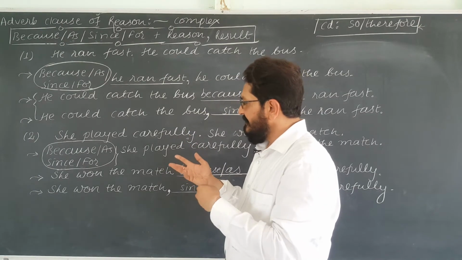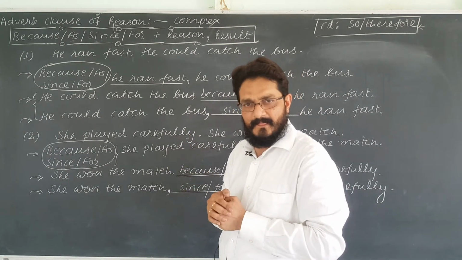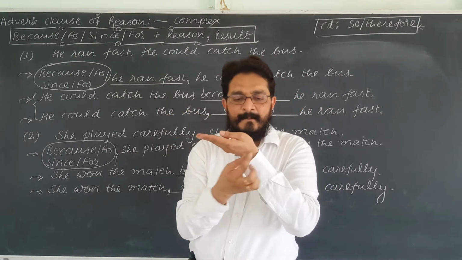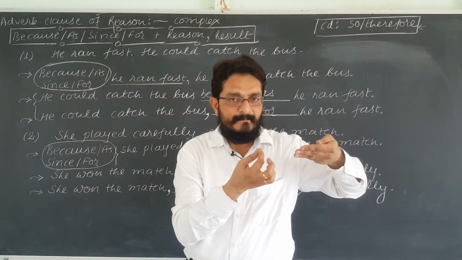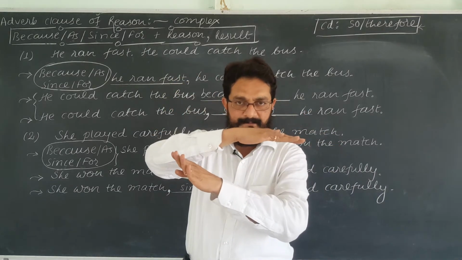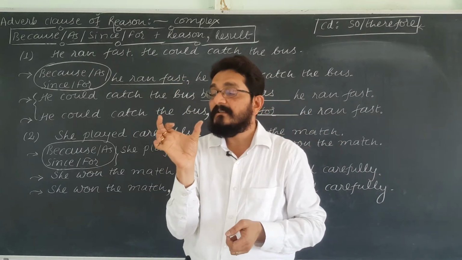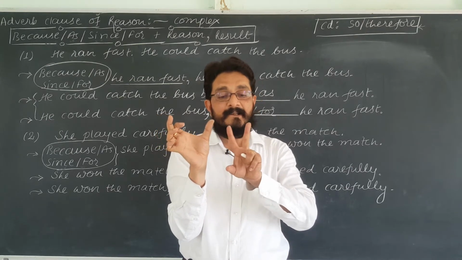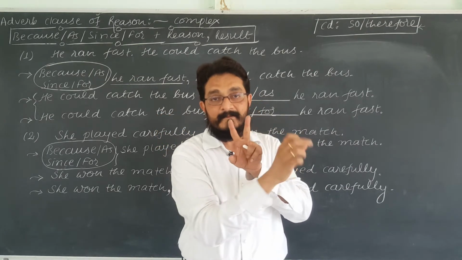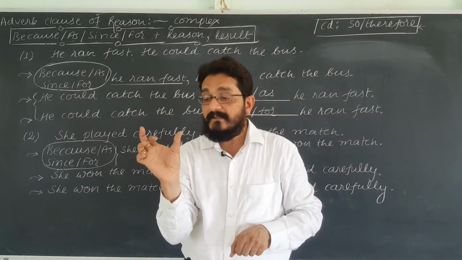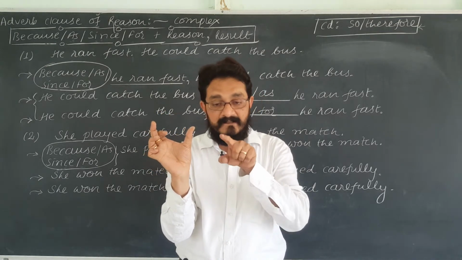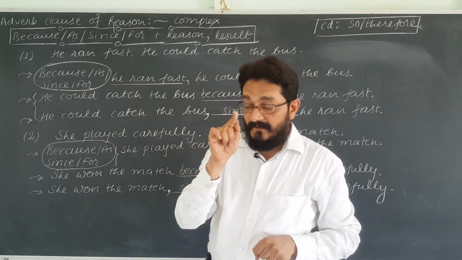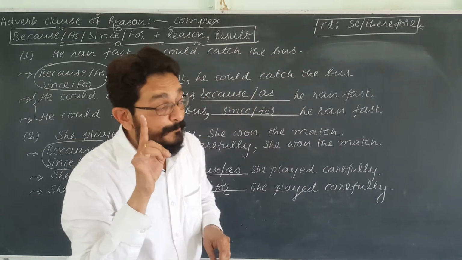Now see, using because, as, since, for is easy. In a way you can write all of them in the beginning of the sentence, then comes reason, comma, result. If you want to turn them up, then what happens? Result, because or as, reason. Result, comma, since, for, and then comes reason. And these sentences will be complex sentences.